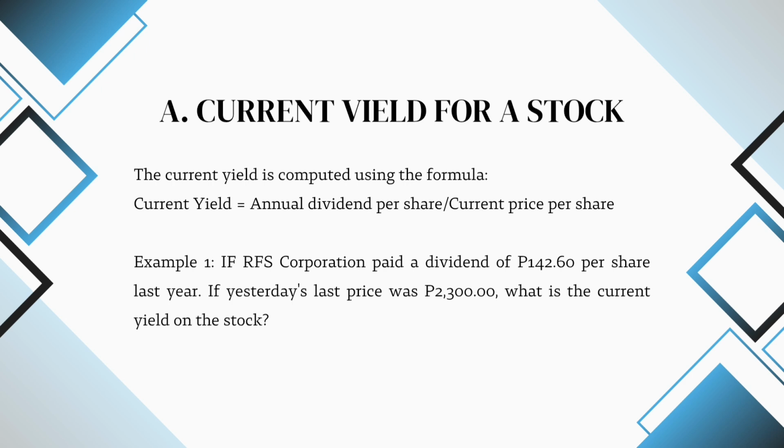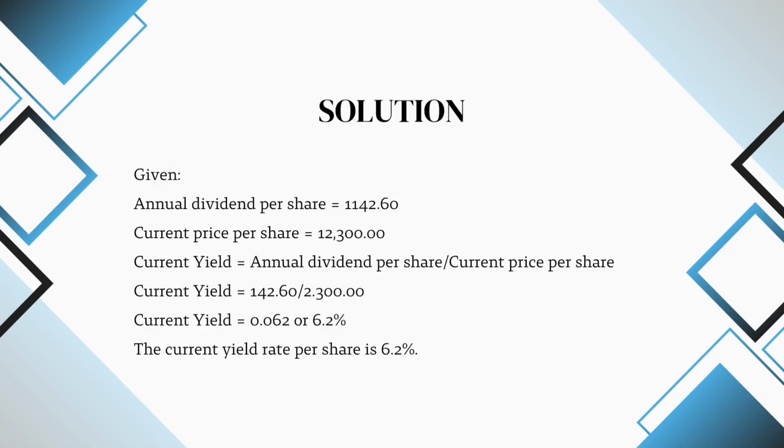So we have an example here. If RFS Corporation paid a dividend of 142.60 pesos per share last year, and yesterday's last price was 2,300 pesos, what is the current yield on the stock? So here is the solution. First, we must identify the givens. The annual dividend per share is 142.60 pesos. The current price per share is 2,300 pesos.